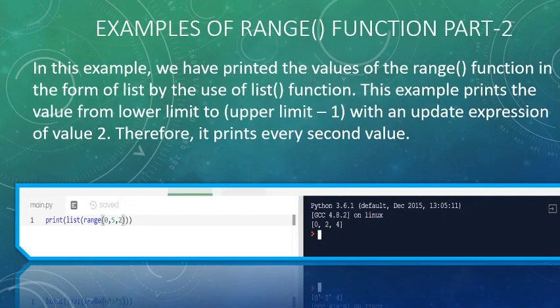In another example, by default we had seen that the increment or update expression is 1, but in this second example the update is 2. So the value will start from 0. The list will show the range of values starting from 0 with an increment of 2, but the last value will be 4, because the next value, if incremented by 2, won't come in that range.